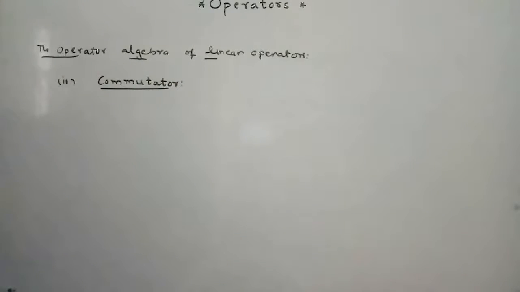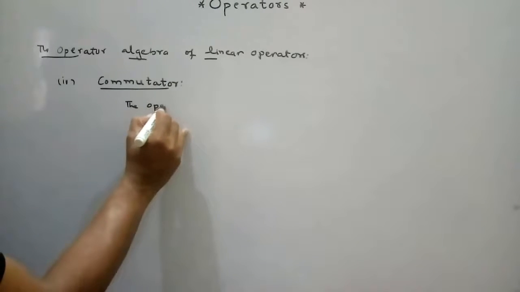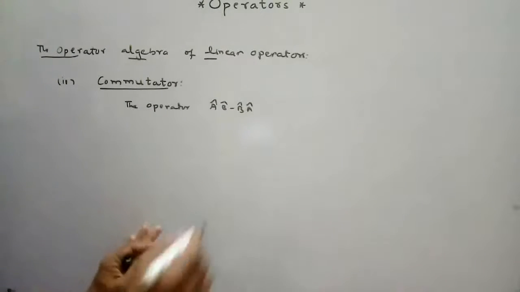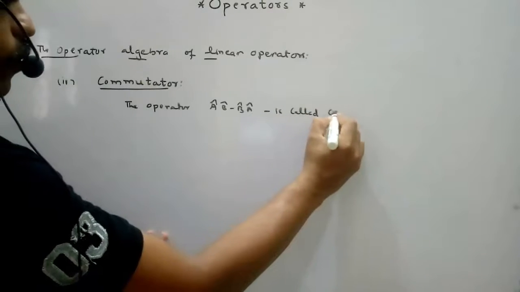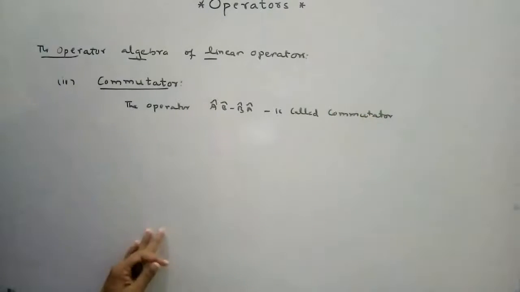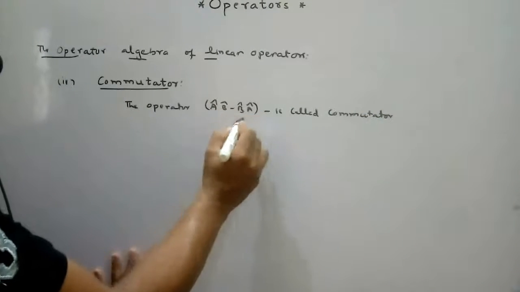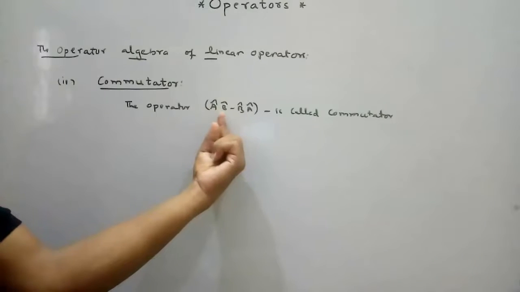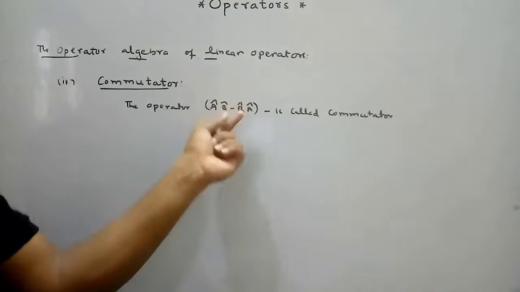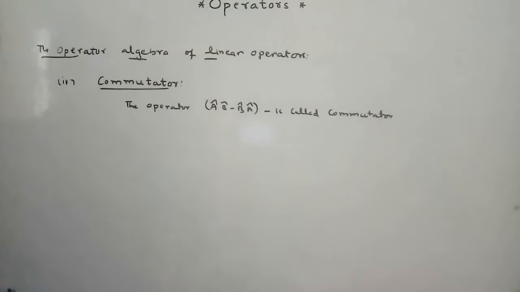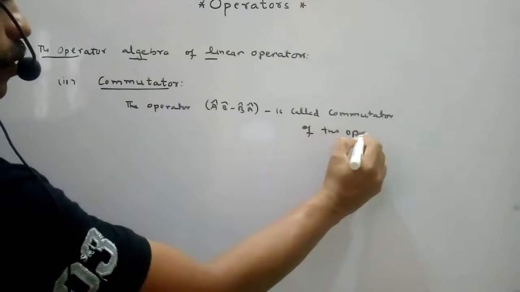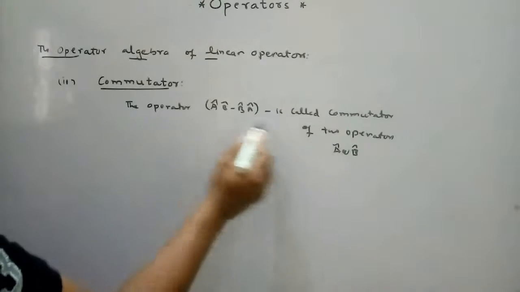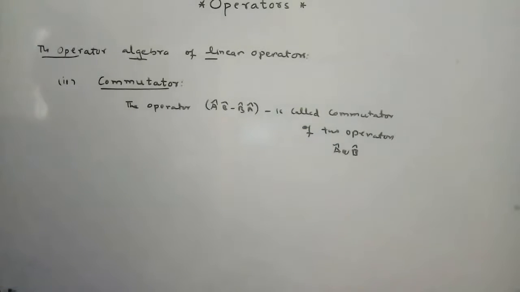The operator AB minus BA is called the commutator. If A and B are linear operators, then AB minus BA as a whole is called the commutator of the two operators A and B. So the commutator of A and B is equal to AB minus BA.